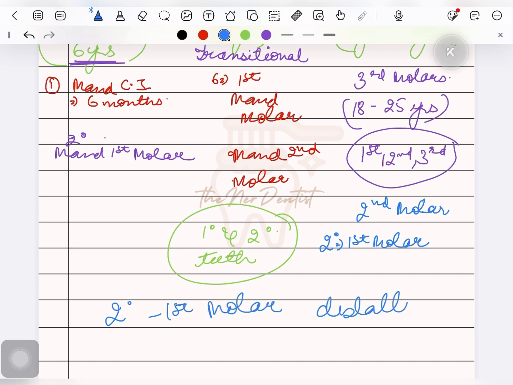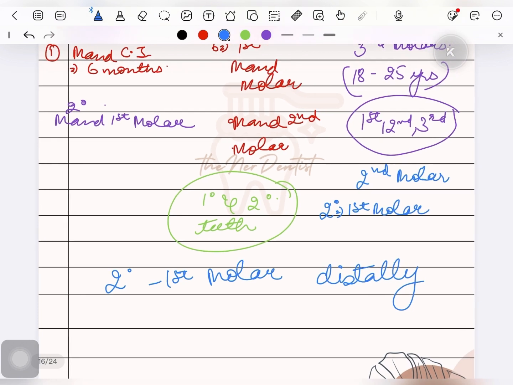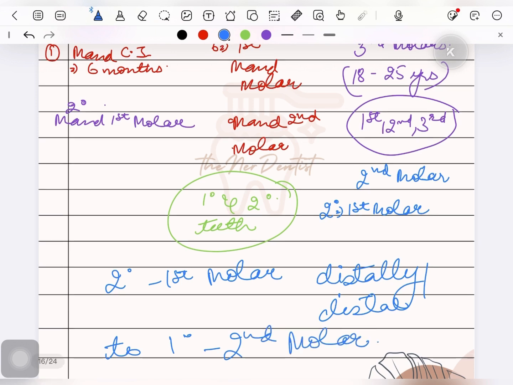So the permanent first molar erupts distally. Distally means away from the midline. It erupts distal to the primary second molar.